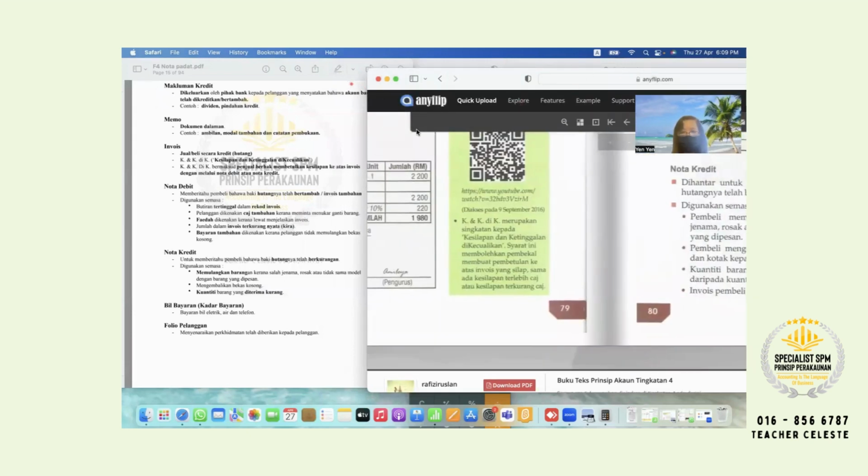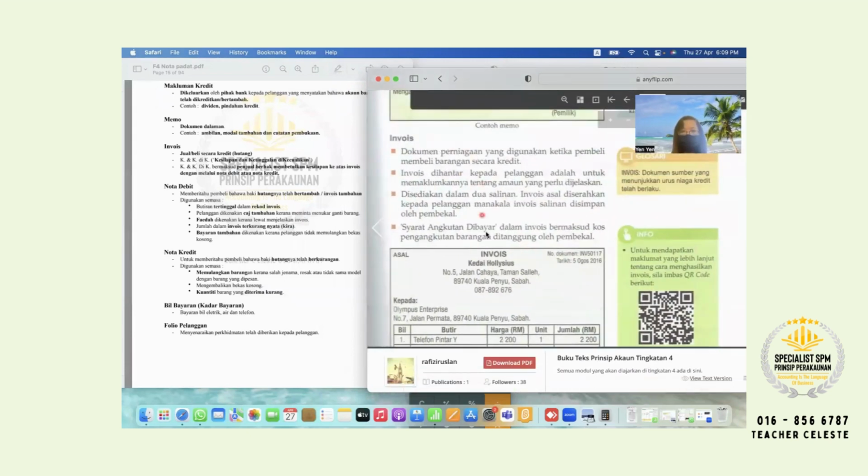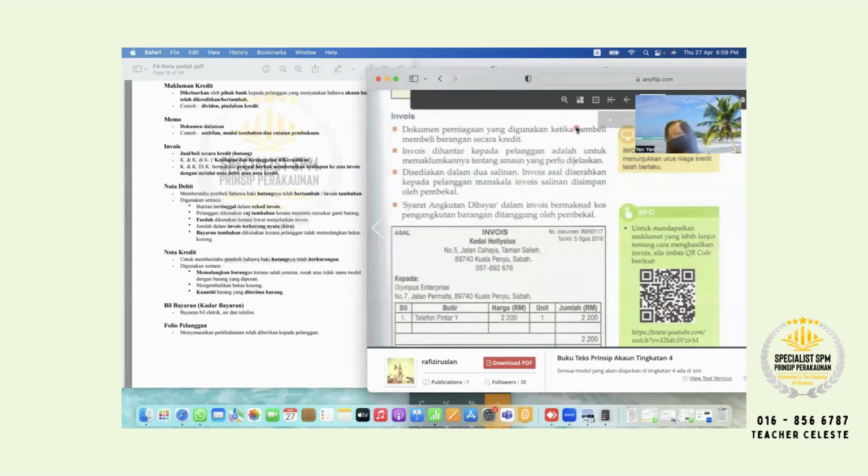Page 79, invoice. Draw 2 stars or 3 stars. They are familiar with this one, every paper 1 must ask you in paper 1. Okay, so for this invoice,